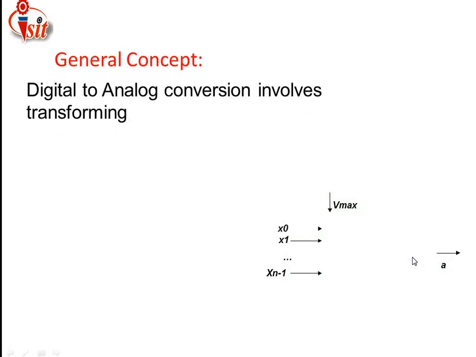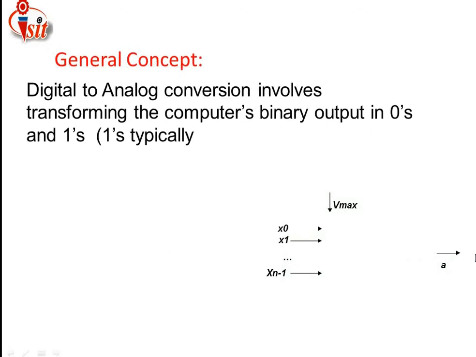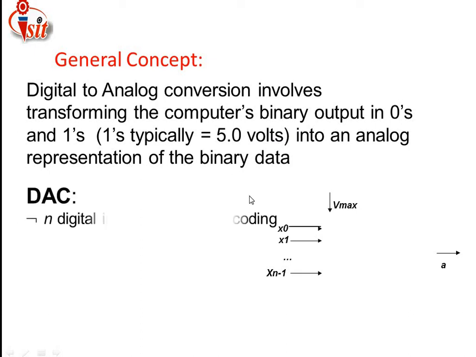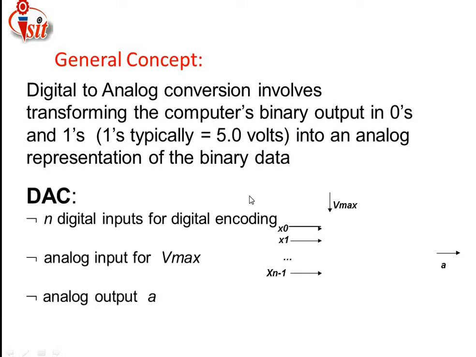Then the general concept for the digital to analog converter is that digital to analog conversion involves transforming the computer's binary output, zeros and ones, where the one is typically 5 volts, into the analog representation of that binary data. The DAC has an n-digit input for the digital encoding.